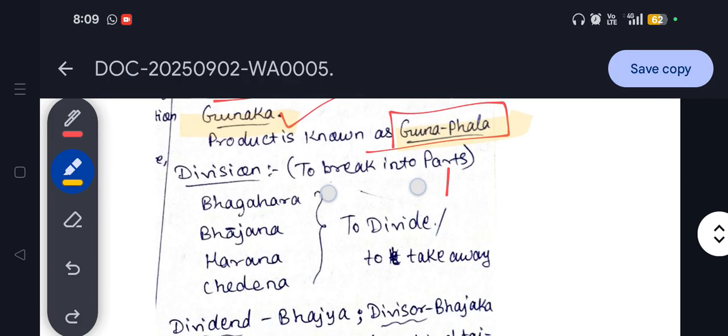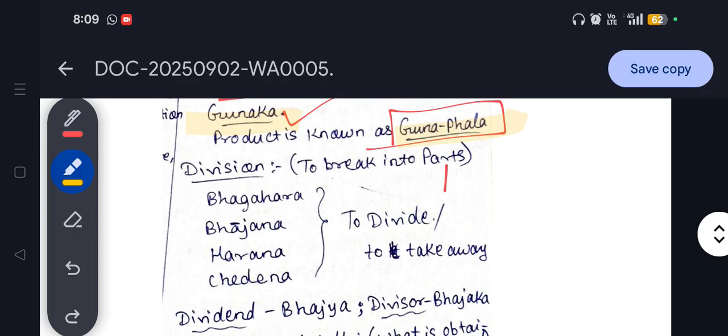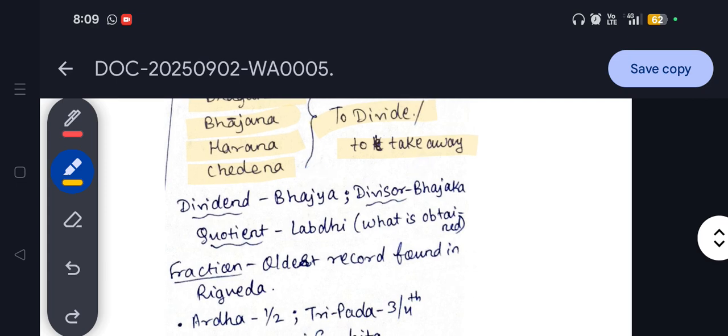gunafala. In the same way, division means to break down into different parts. So division is also known as bhagahara, bhajana, harana, chedana. This all means to divide or to take away or to separate the values accordingly.